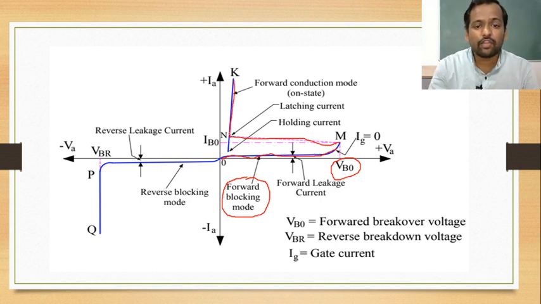Once the SCR turns on, it will never turn off until the current through the SCR falls to the holding current. We can see on the graph, this is the holding current. If some SCR has a specification of holding current of 8 milliampere, then only if the current flowing through the SCR is less than 8 milliampere will the SCR turn off. One thing you have to remember: latching current is always greater than holding current.